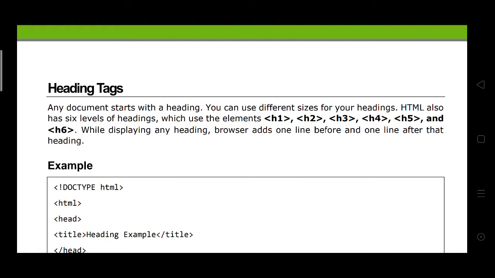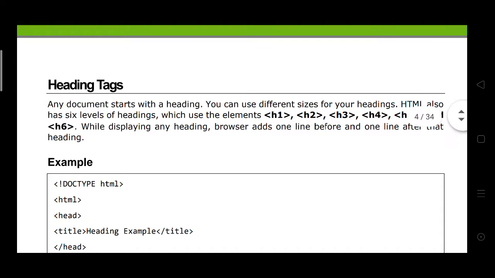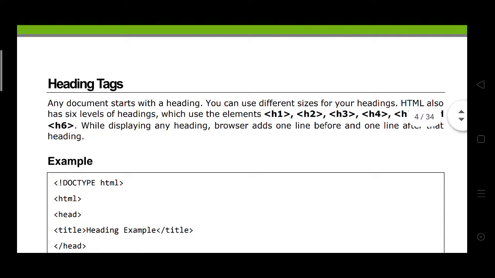HTML also has 6 levels of headings which use the elements H1, H2, H3, H4, H5 and H6. While displaying any heading, the browser adds one line before and one line after that heading.